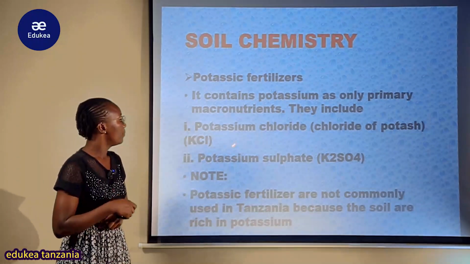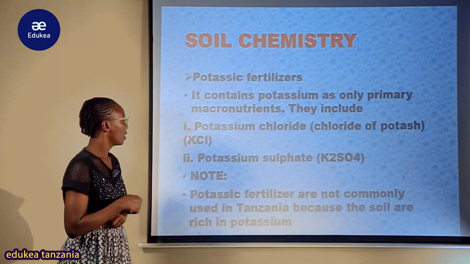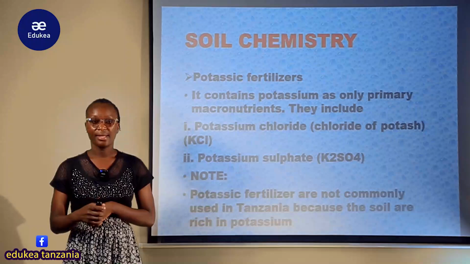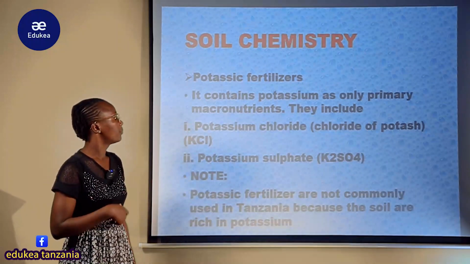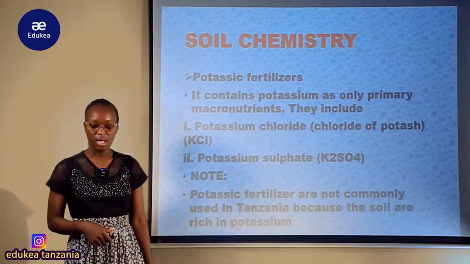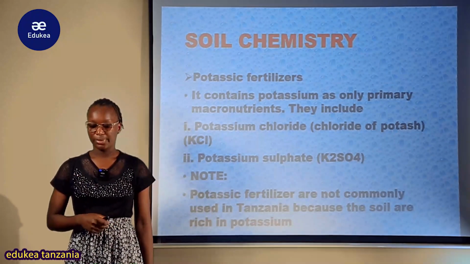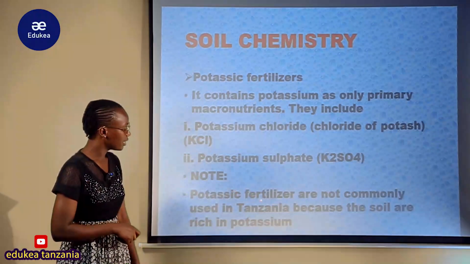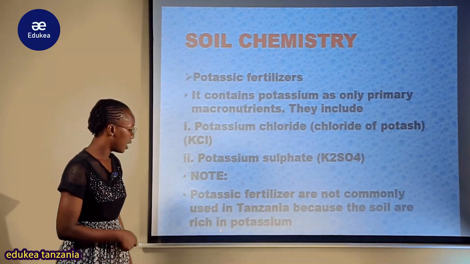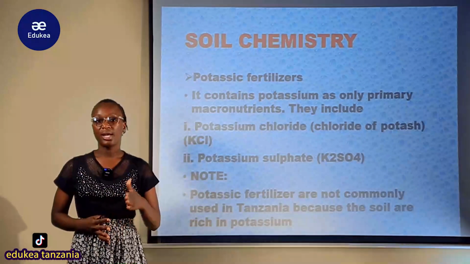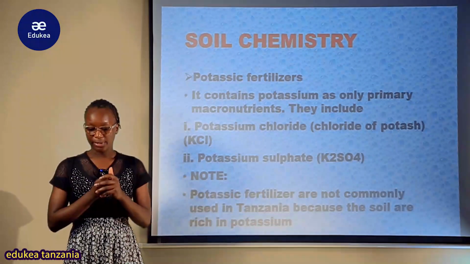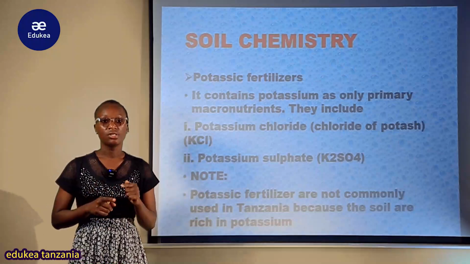So they include potassium chloride, ambayo ni hii hapa. Sometimes it's known as chloride of potash, it's another name. But also potassic fertilizer includes potassium sulfate, this one. Now, something to note here is that potassic fertilizers are not commonly used in Tanzania because the soil is rich in potassium, kwamba udongo mwingi sana wa Tanzania is made up of potassium elements. So this kind of potassic fertilizer is not mostly used in Tanzania.